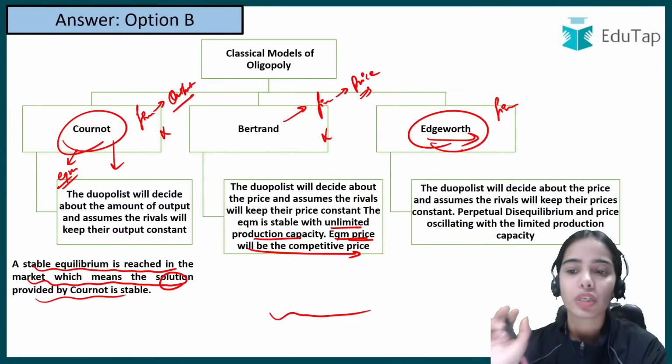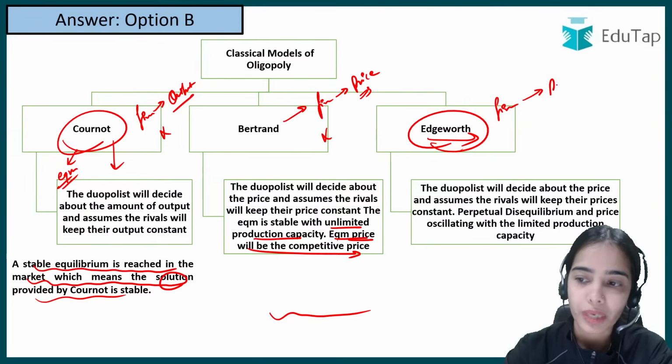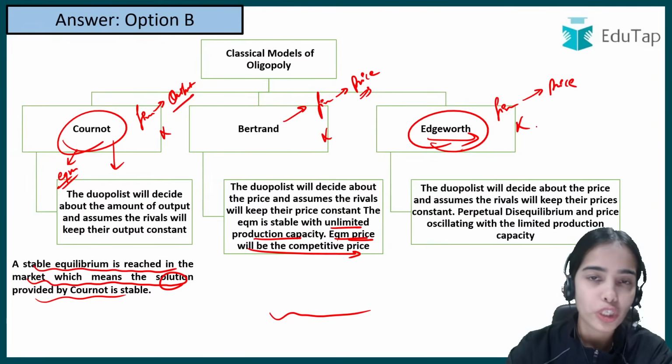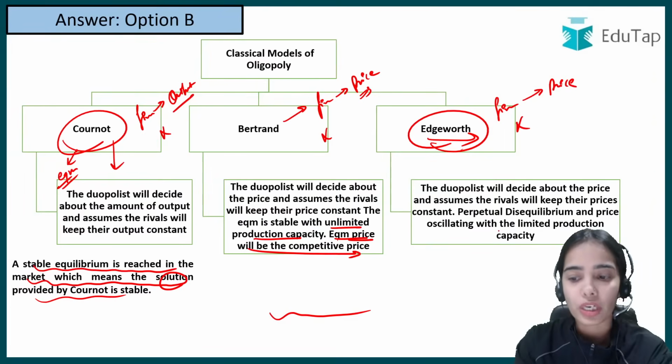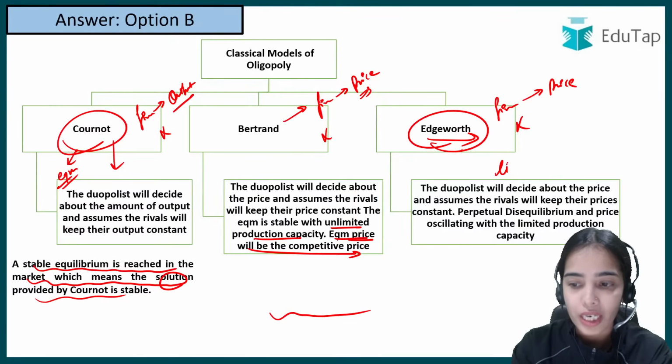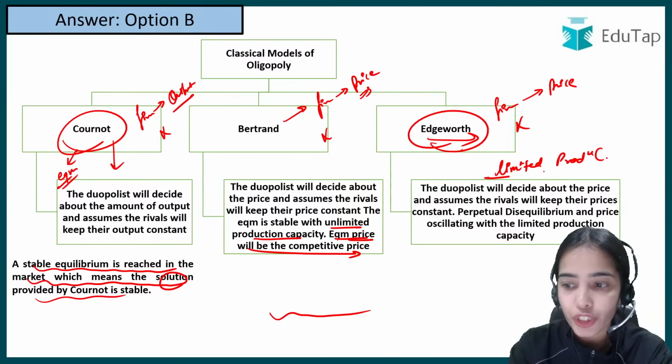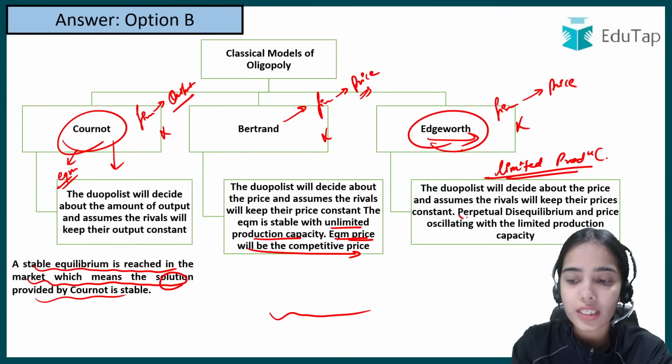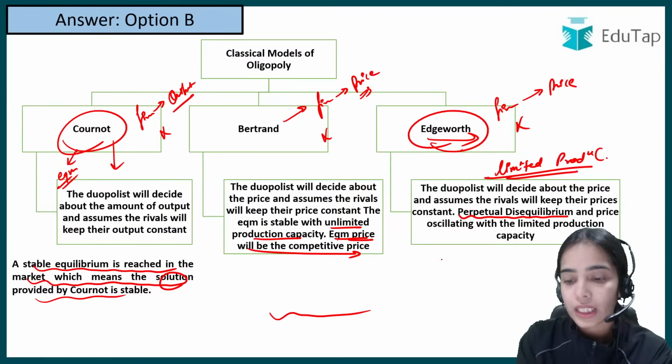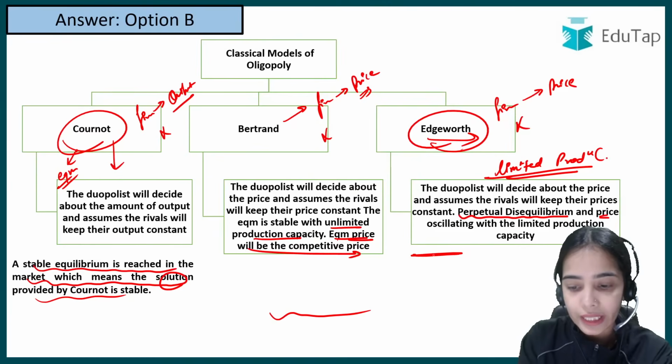So in the Edgeworth model, it is assumed that the firm will decide its price thinking that the other firm will not change its price. But in the Edgeworth model, there is limited production capacity. Due to the limited production capacity, there is perpetual disequilibrium. The price keeps oscillating or moving between the monopoly price and the competitive price.